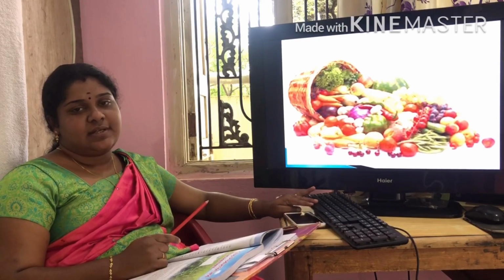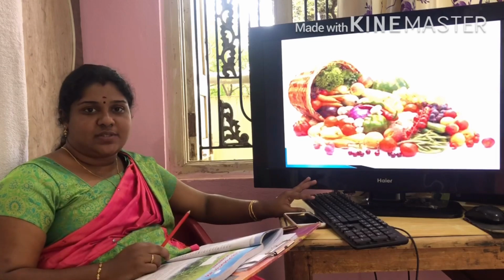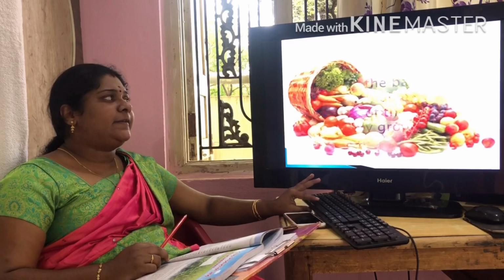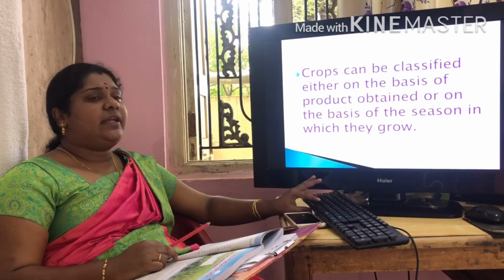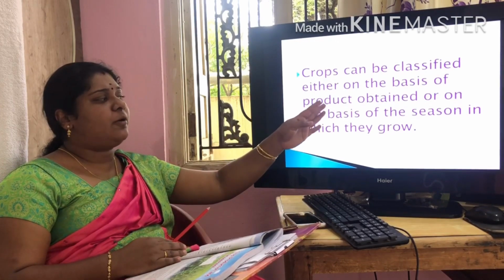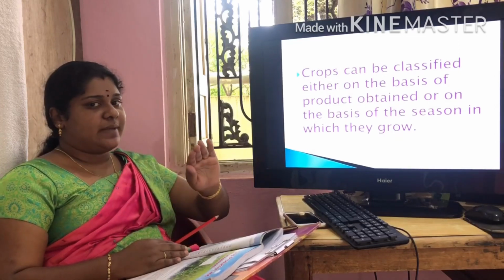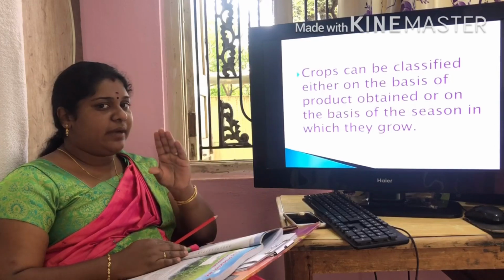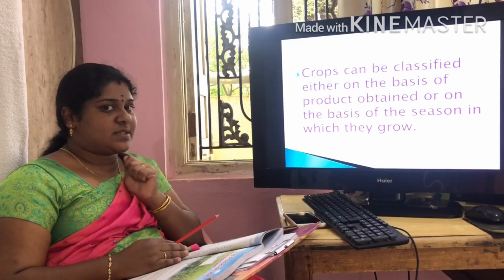Vegetables, fruits, cereals, pulses, all are our produce that we get from the crops. Crops can be classified in two types. First, on the basis of the product obtained from the crop, which kind of product we get from the crop, on that basis we can divide the crops into 8 groups.